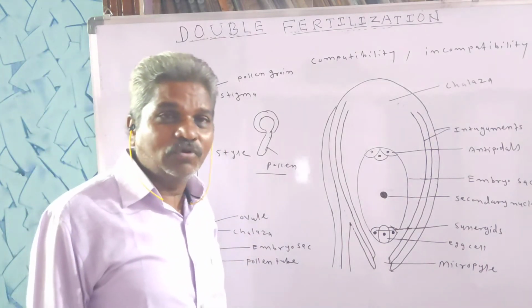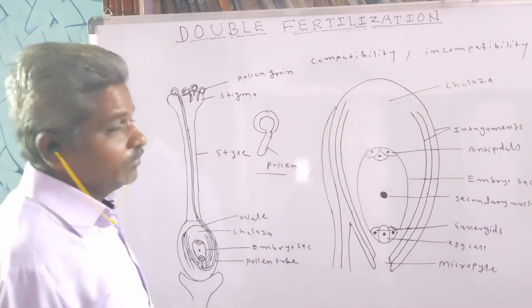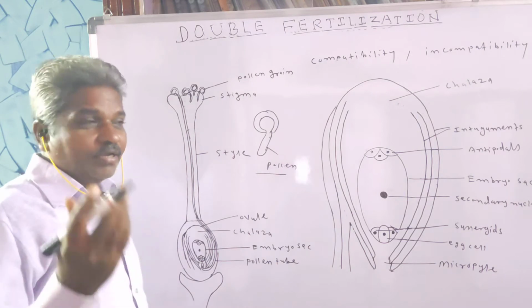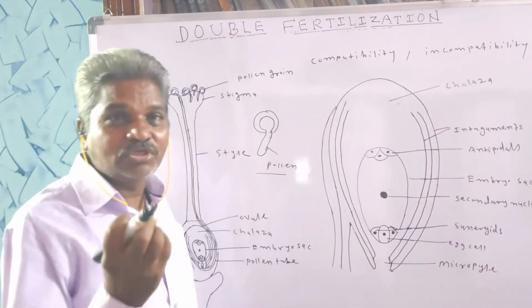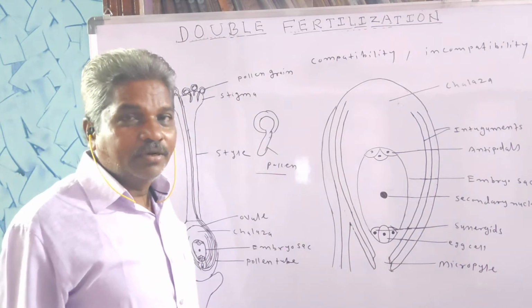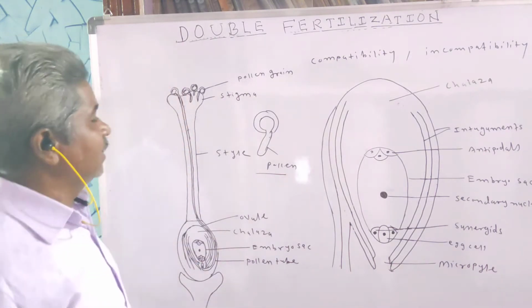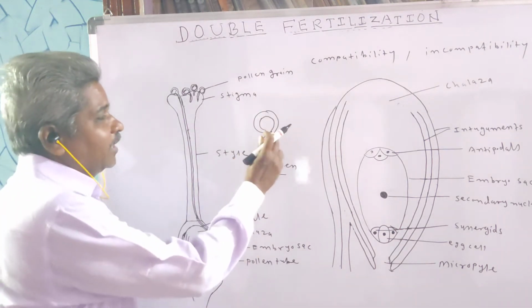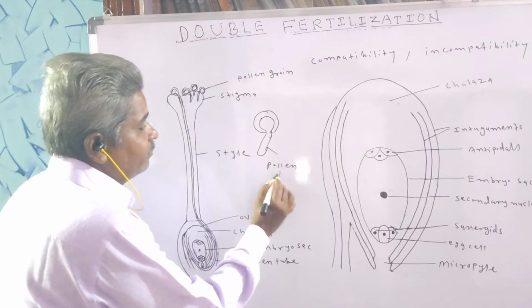During germination, the pollen grain absorbs the sugary secretion of the stigma and swells. The pollen grain swells, the exine ruptures and the intine comes out in the form of a pollen tube.